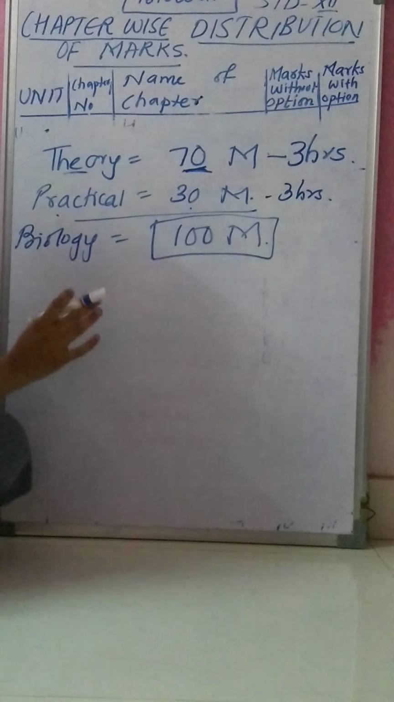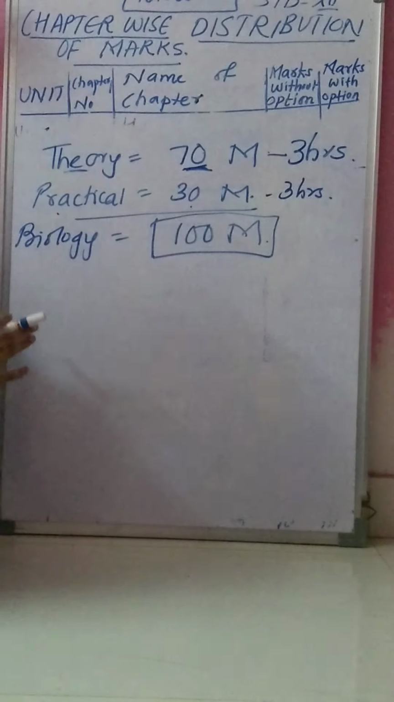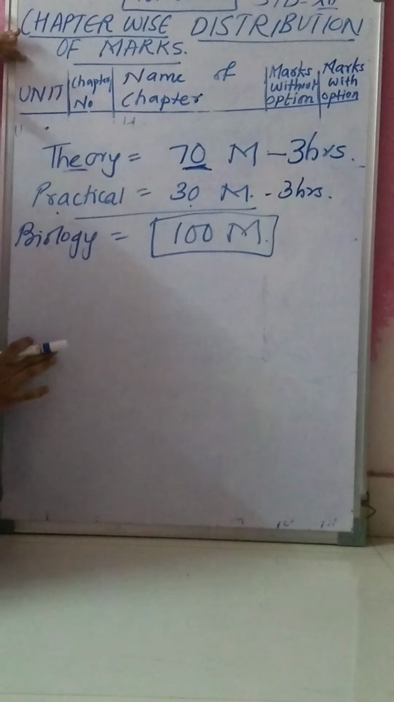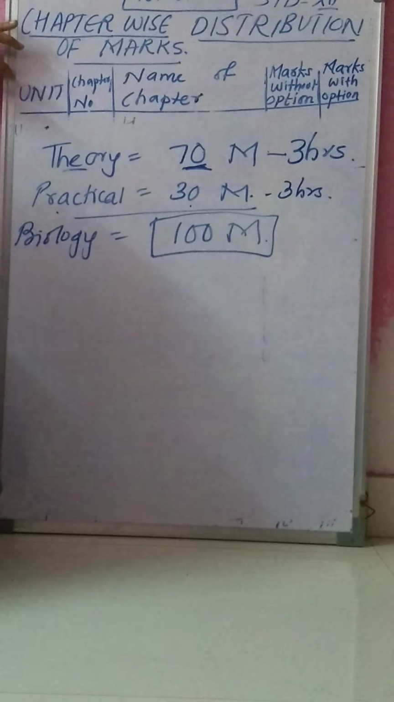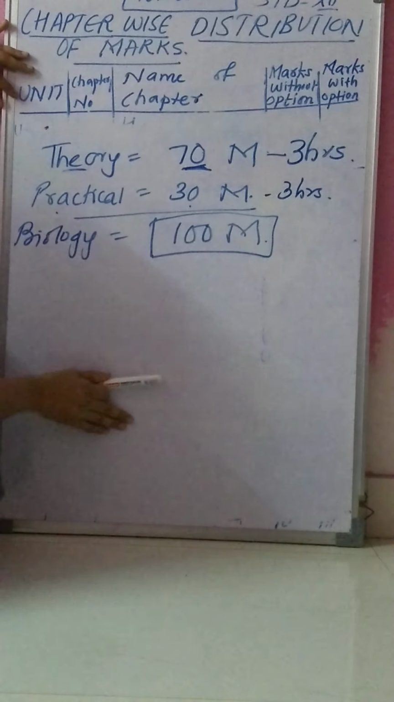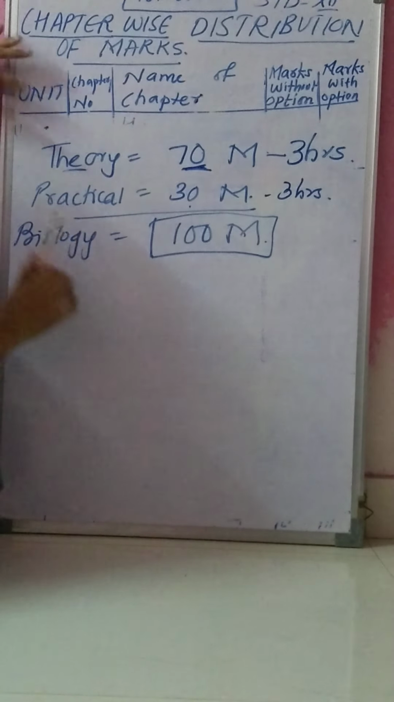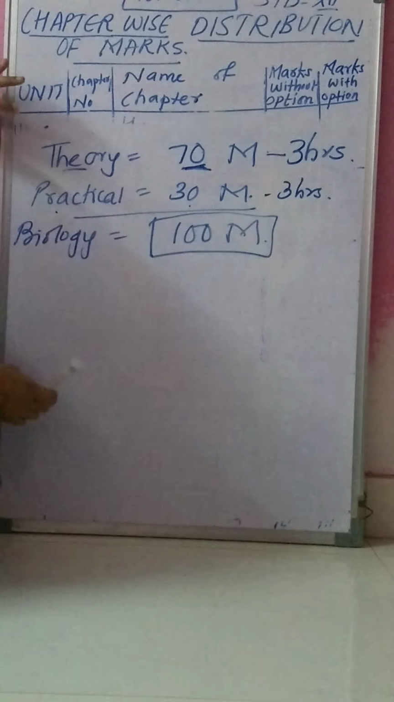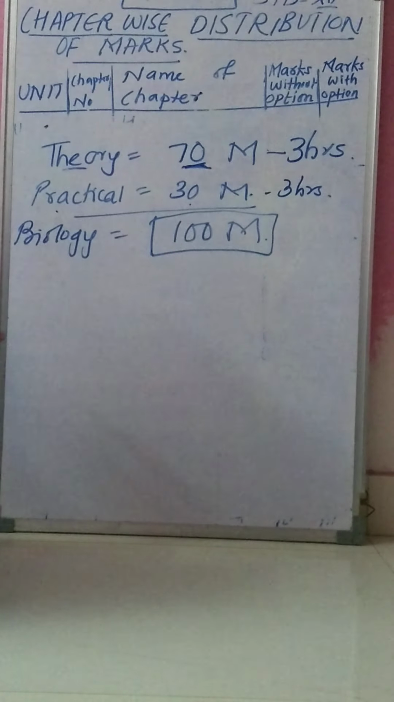So students, today what we have seen is the chapter wise distribution of marks. Out of total 15 chapters, the marks for those 15 chapters are 70 marks, okay? And the practical, as I said, is for 30 marks.